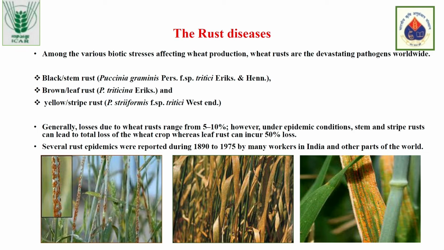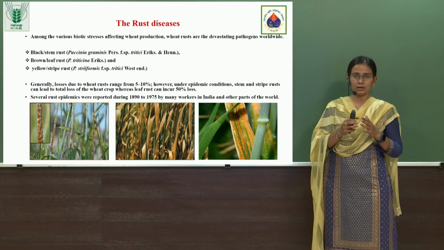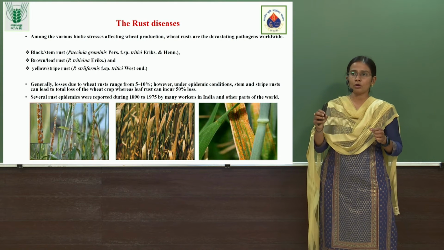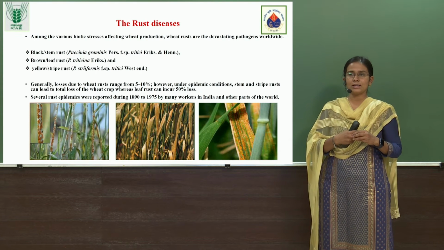And the second picture is a leaf rust. As the name indicates, it has a brown color. It shows brown color pustules and it appears only on the leaf. And it totally covers the leaf with the pustules during the growing season and leads to yield losses. And the third one, you can see on the extreme right, is the yellow rust or the stripe rust. As the name indicates, the pustules are yellow in color and appear in the form of a strip. Like you can see it in a linear manner, not in a vague way. It will be seen in a linear manner on the leaves. So it is called stripe rust.